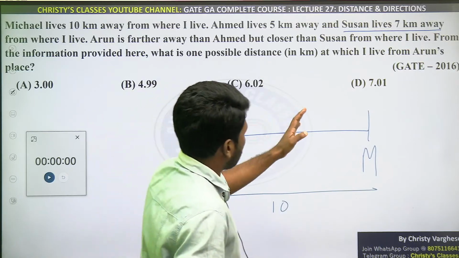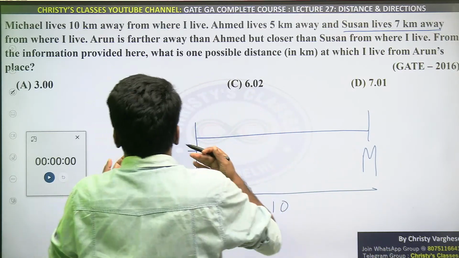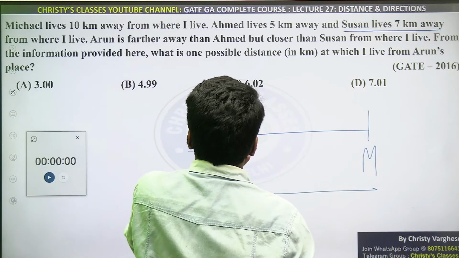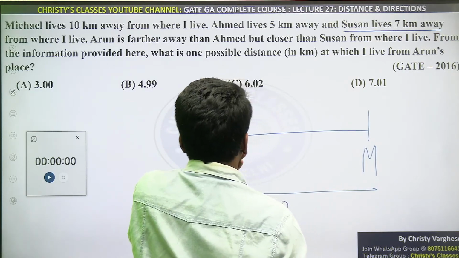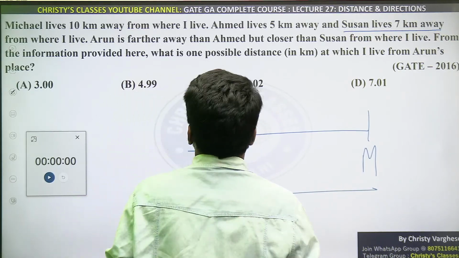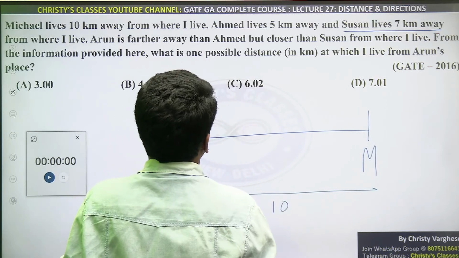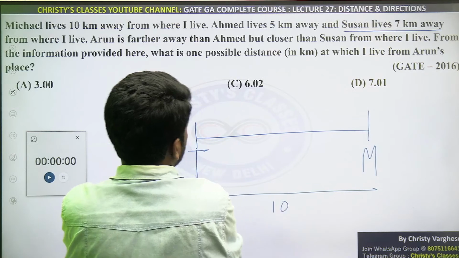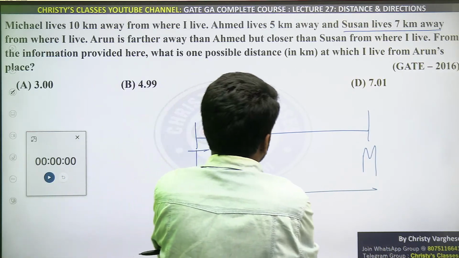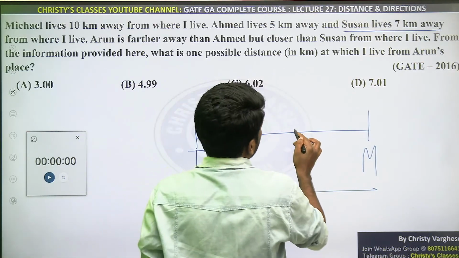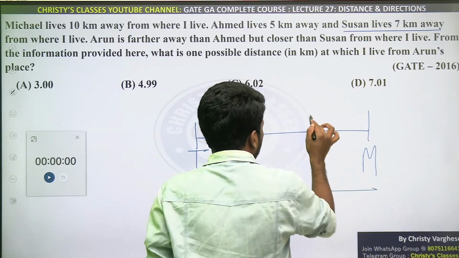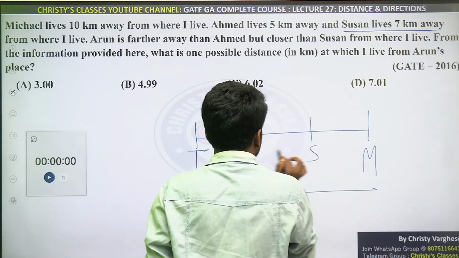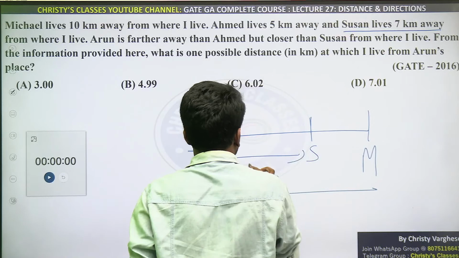ऐसा भी हो सकता है, ऐसा भी हो सकता है. So we will draw it after reading further. Arun is farther away from Ahmad but closer than Susan from where I live. So for convenience, Susan 7 kilometers away, I will place Susan somewhere here, so that this is 7 kilometers.